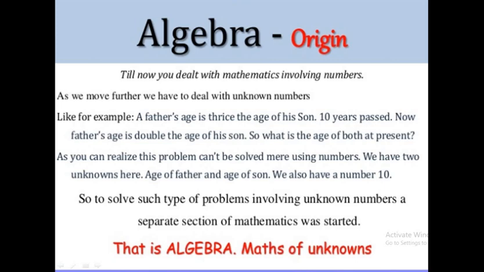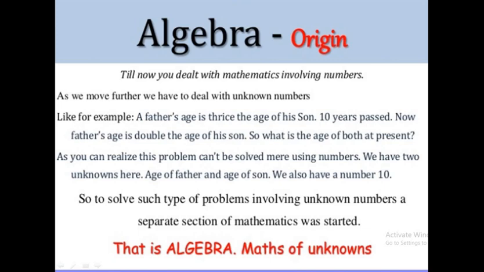A father's age is thrice the age of his son. After 10 years, the father's age is double the age of his son. How will we find the age of both at present? This problem involves some numbers and we have to find some unknown numbers. Am I right? What is given here?